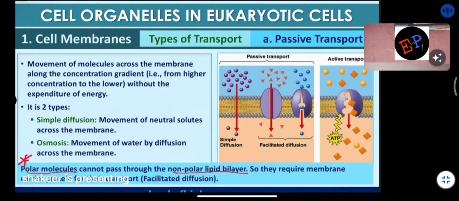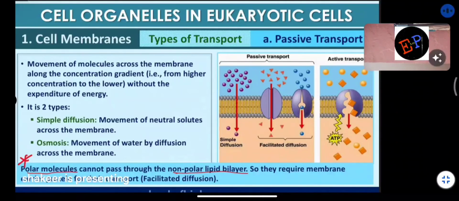Molecules which have some positive or negative charge are called polar molecules. These molecules cannot pass through the lipid bilayer. Only the head of the lipid has some charge. The tails of the lipid do not have any charge, which is why they are called non-polar tails. So through these non-polar tails, polar molecules cannot travel.